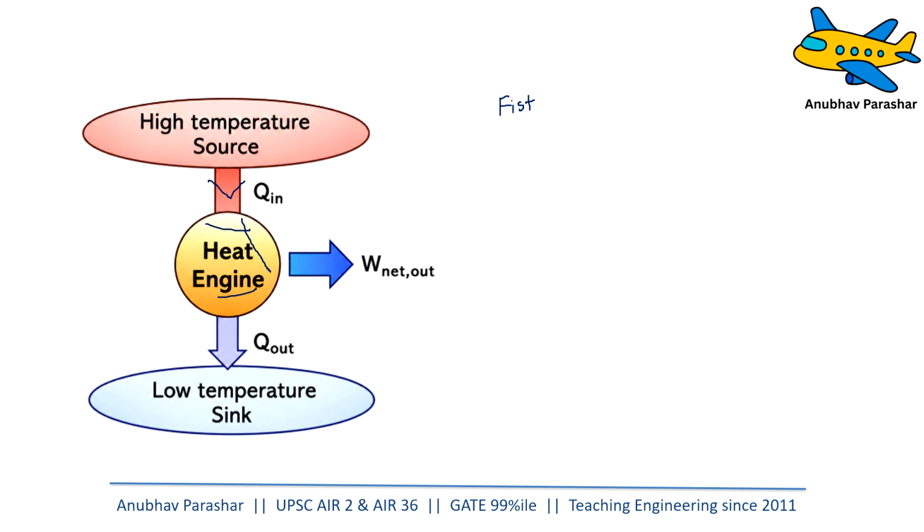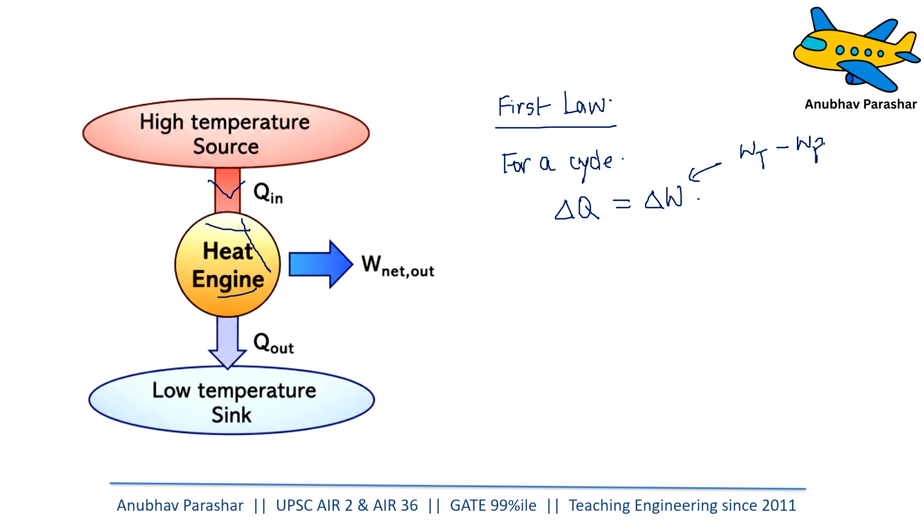Sorry, first, my bad, F-I-R-S-T, first law. So what does the first law say for a cycle? For a cycle, we have seen total heat supplied is equal to the total net work done. Right? So what is net work done? This is turbine work minus pump work. Right? So what is the net heat supplied? Can I say this is Q in minus Q out? It is equal to work net.